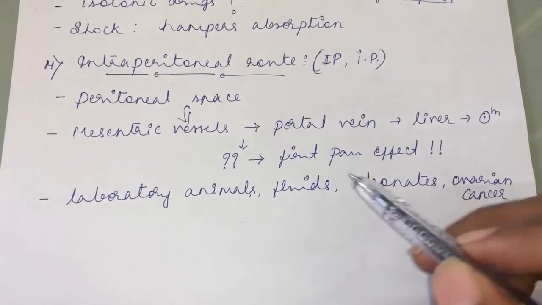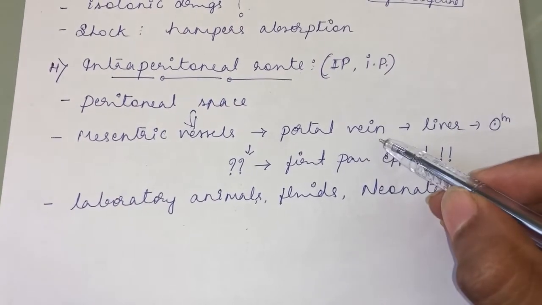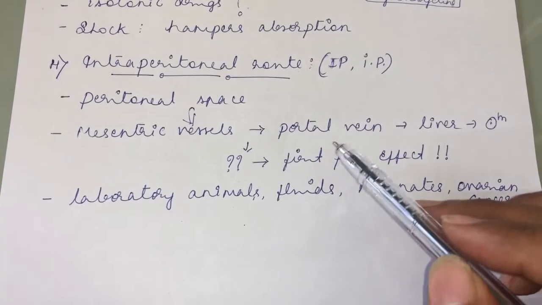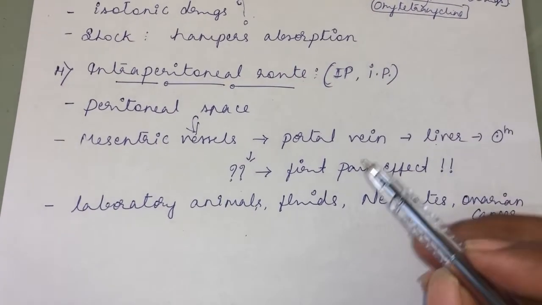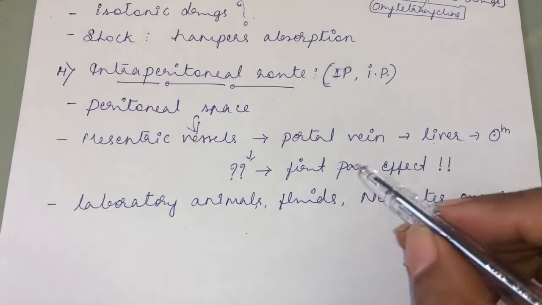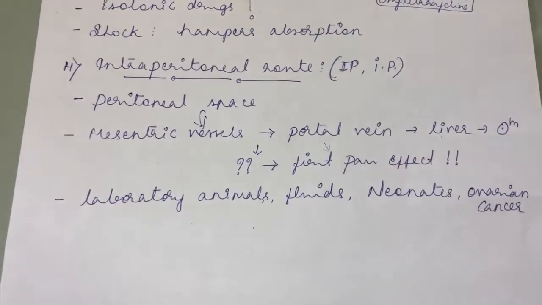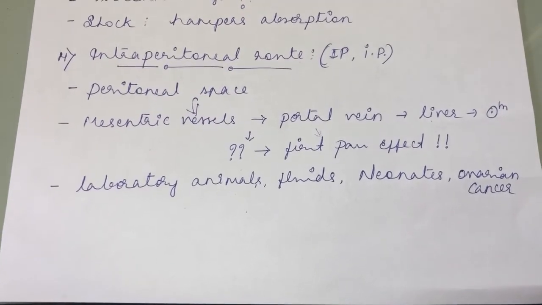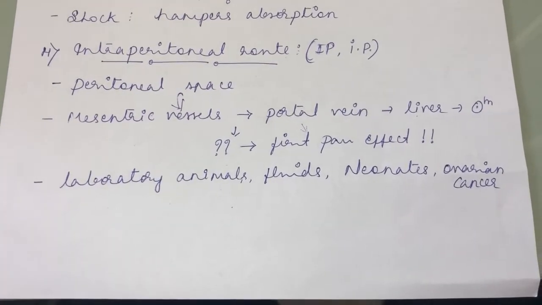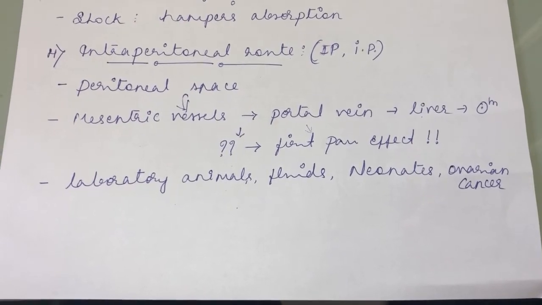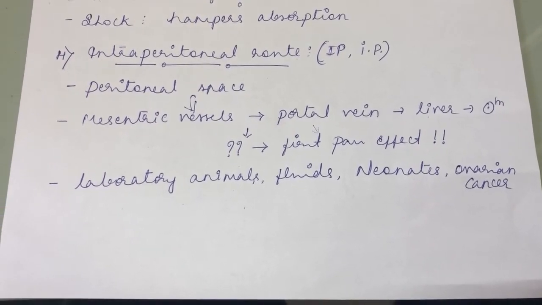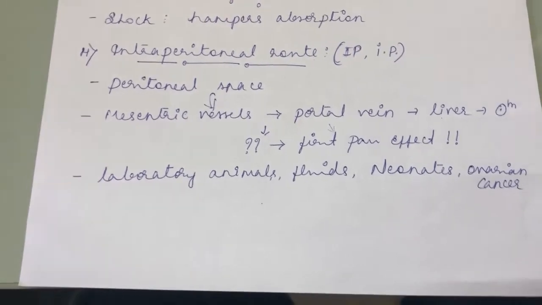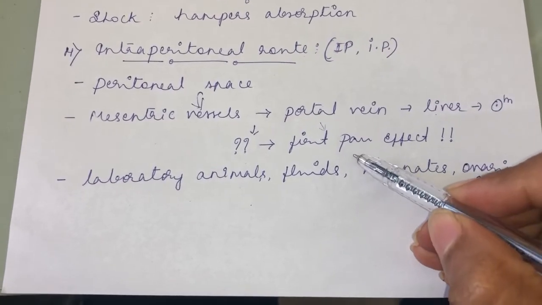Then what about the advantage here? Whether advantage or disadvantage: the drug getting entry into the portal vein and the liver becomes a disadvantage, because it has to pass through the first pass effect. Such drugs will go through the first pass effect, the major disadvantage of the intraperitoneal route. The majority of parenteral routes of administration avoid first pass effect, whereas the intraperitoneal route is one such parenteral route where a drug passes through first pass effect.